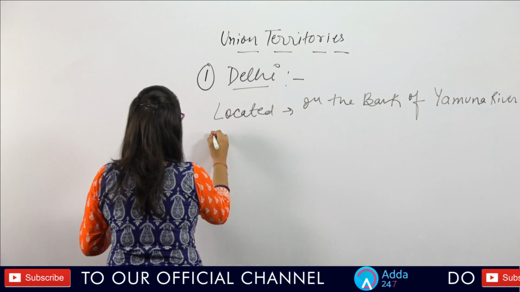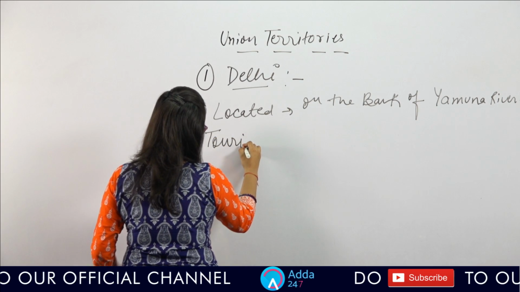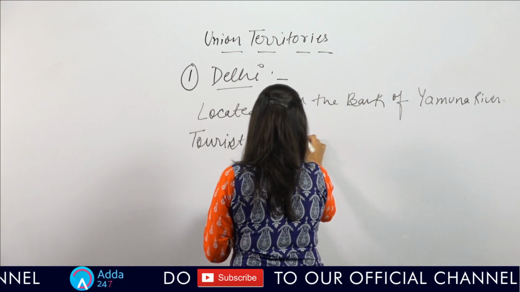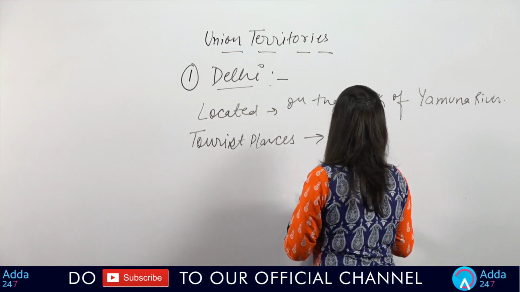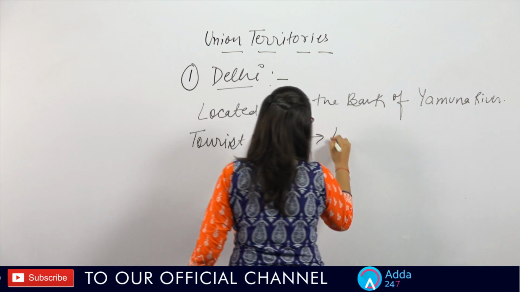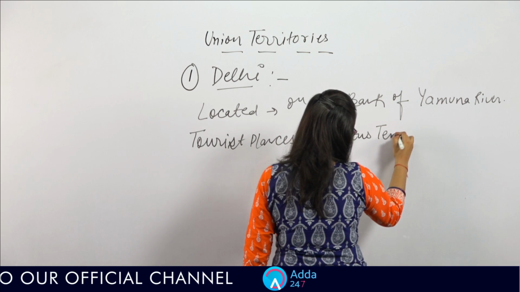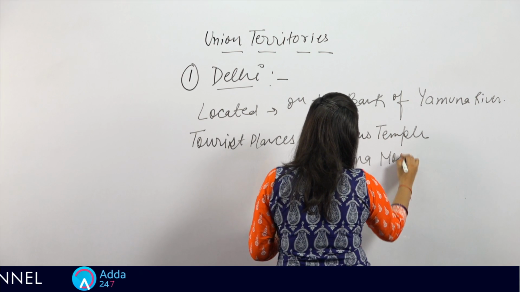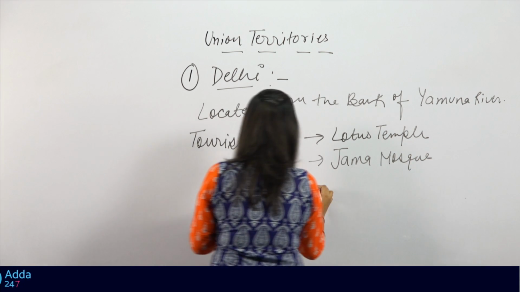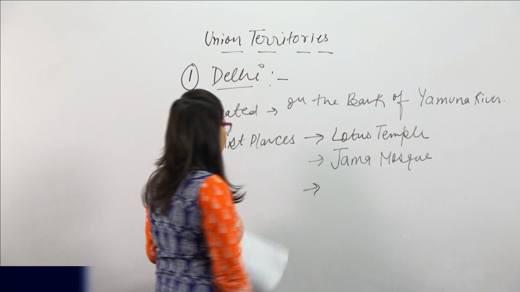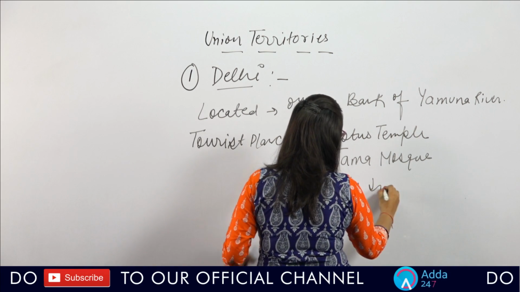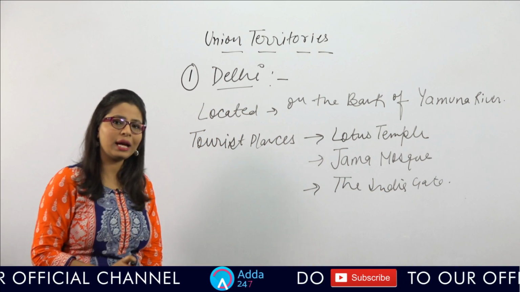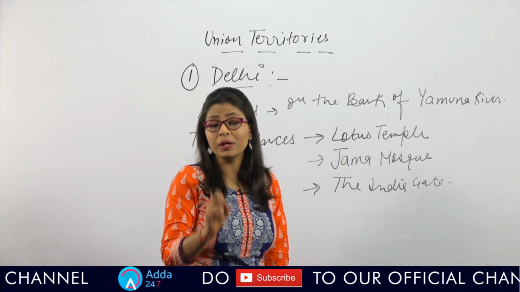If I talk about the tourist places of Delhi, or you can say the tourist attractions, Delhi has many tourist attraction places like Lotus Temple, Jama Masjid, or you can say Jama Mosque, which is one of the largest mosques in India. The India Gate, or you can say the pride of India. So here we discussed Delhi as a union territory in brief.